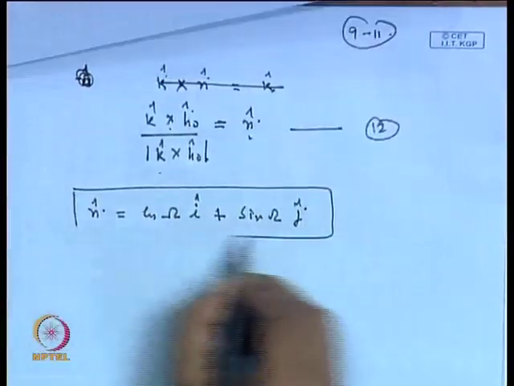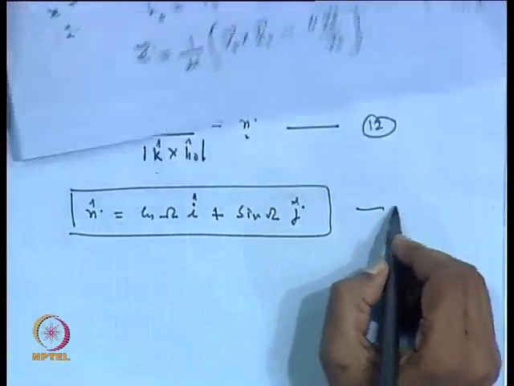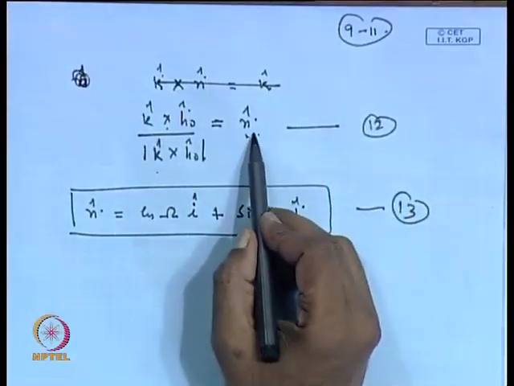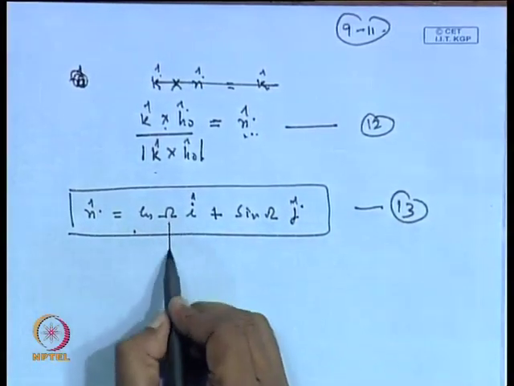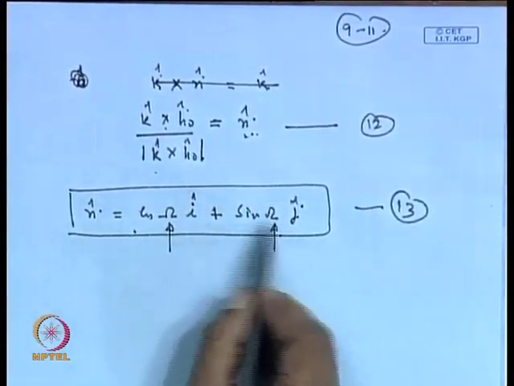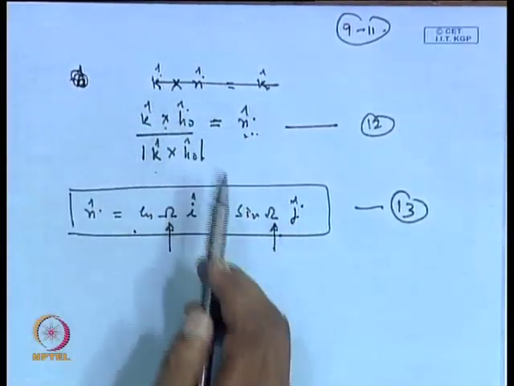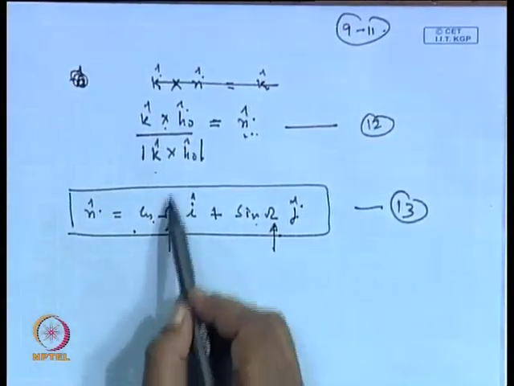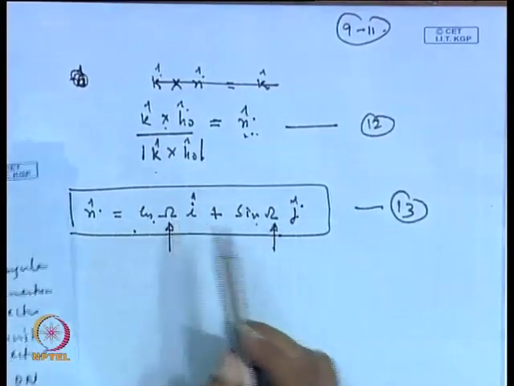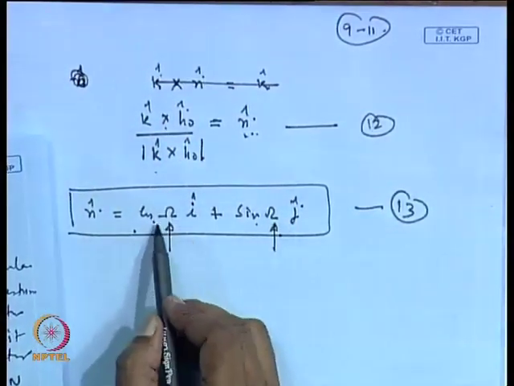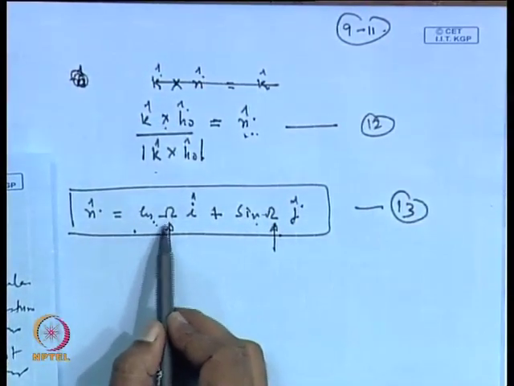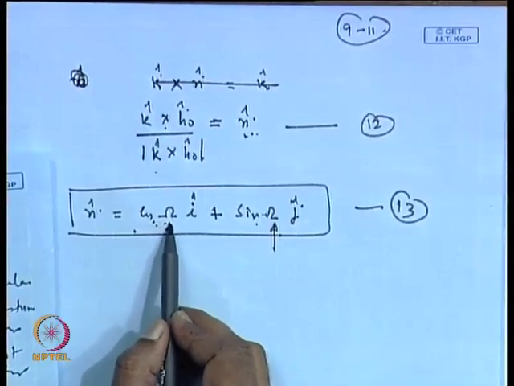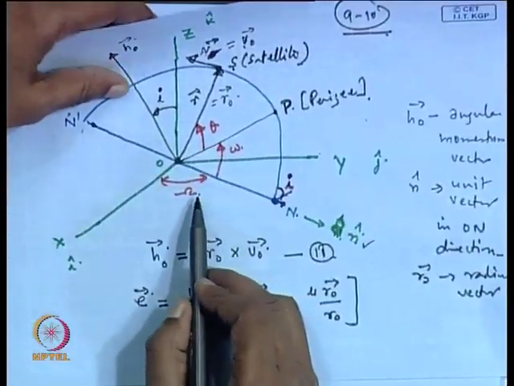So the n vector is available to you from here, and from here also, where capital omega is what we are interested in finding out. If we get the expression from here and compare the cos omega and sin omega components, we will be able to find capital omega. Now, capital omega varies from 0 to 360 degrees.